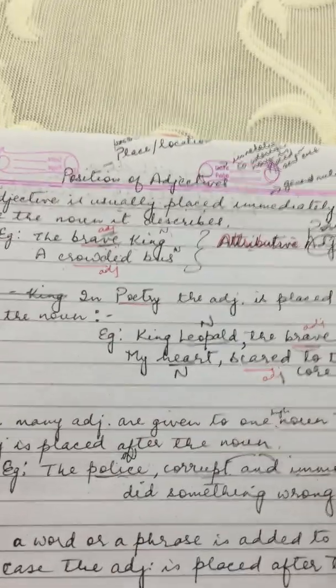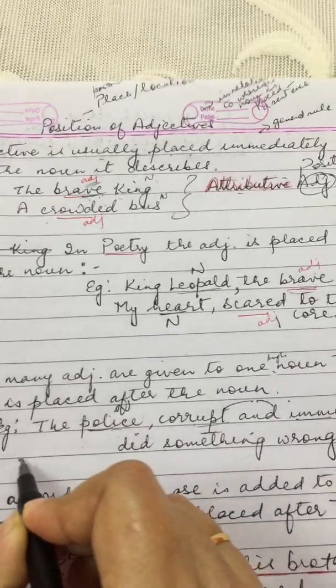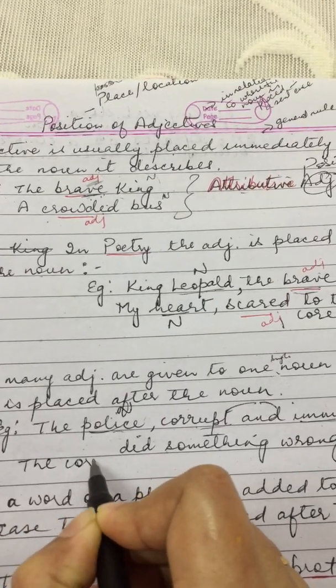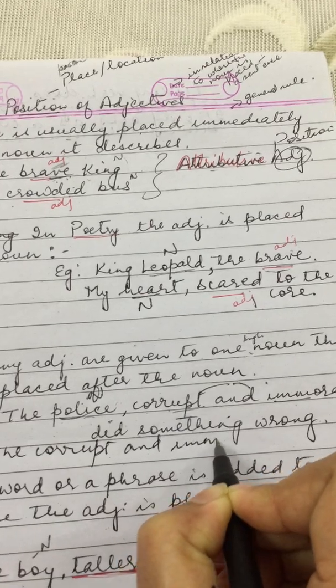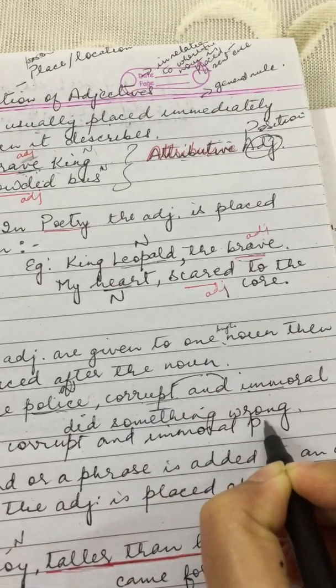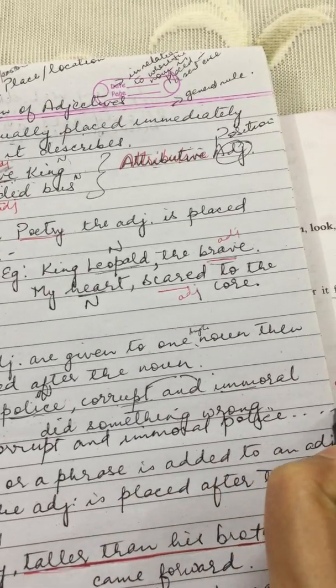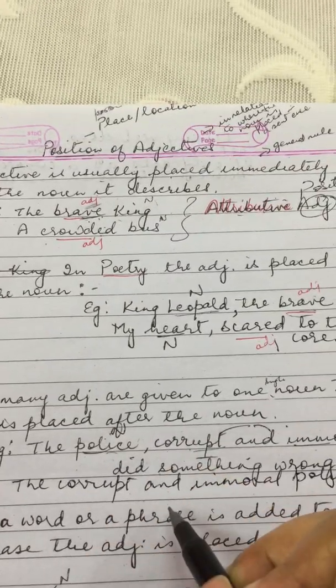However, it can also be written like: the corrupt and immoral police did something wrong. This is also right.